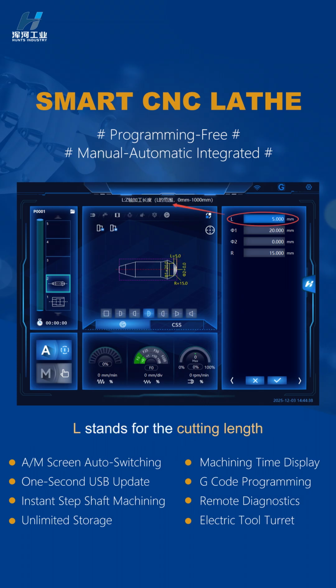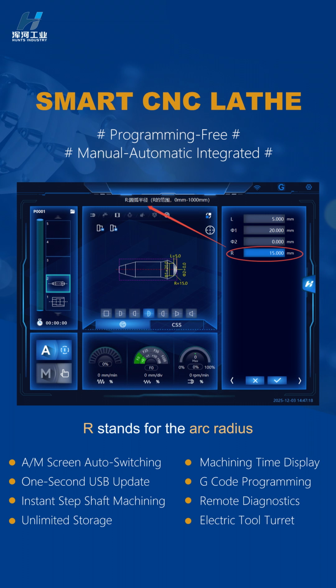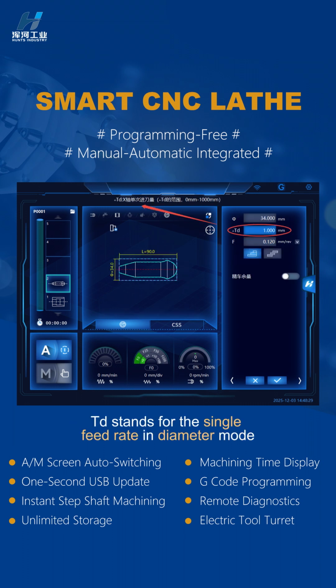L stands for the cutting length. Phi1 stands for the left diameter of the bar. Phi2 stands for the right diameter of the bar. R stands for the arc radius. F stands for the tool feed rate. TD stands for the single feed rate in diameter mode.